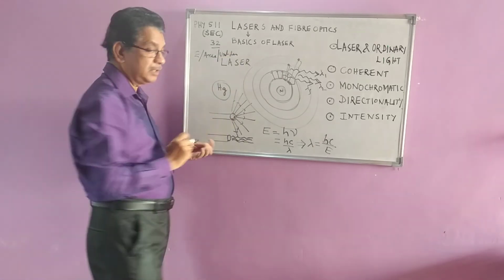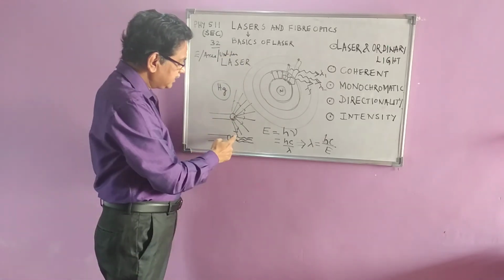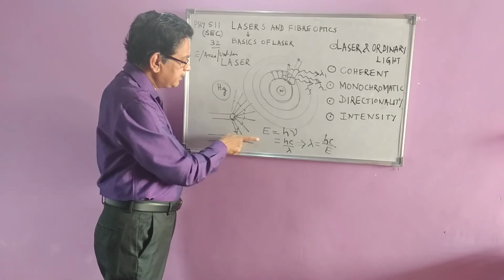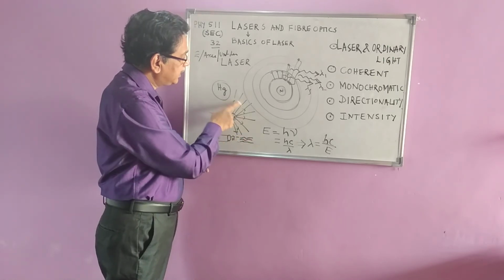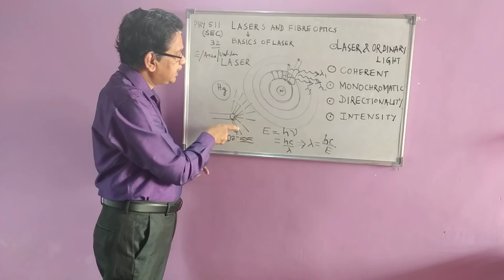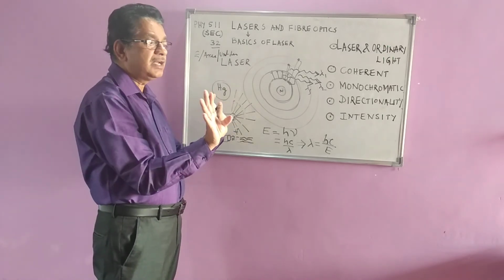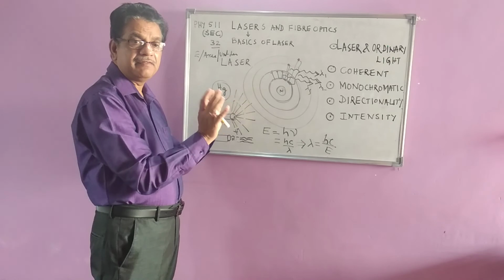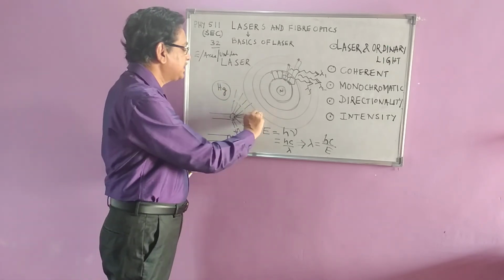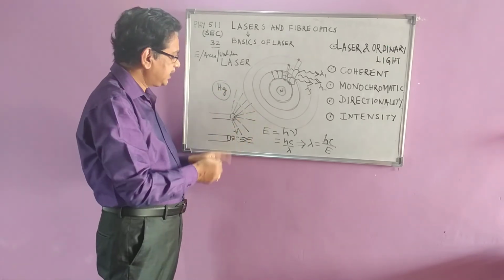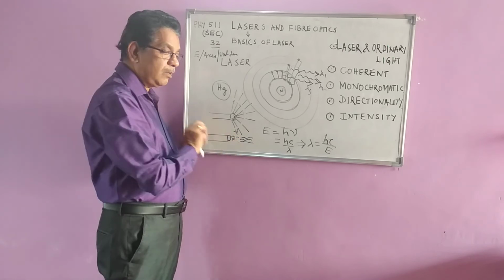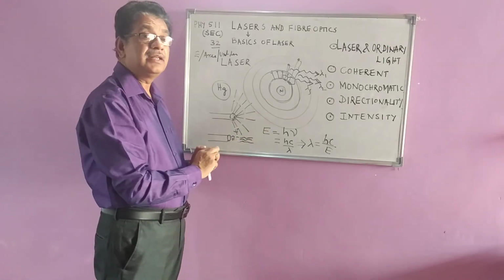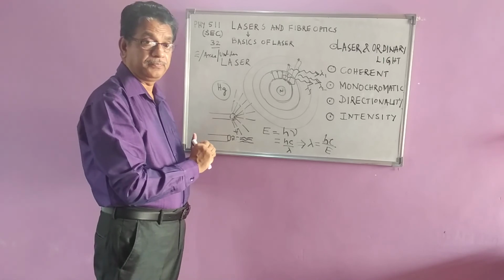Per unit time. So if the area is here, same unit area, right? In this the energy is emitted per unit time. Here what is happening? Area is more. So when area is more, for a given energy, that energy is distributed everywhere. So the total energy coming in this direction will be less. Here in this case, same area, all the radiations are coming in the same direction. That is why the intensity of the laser will be high.